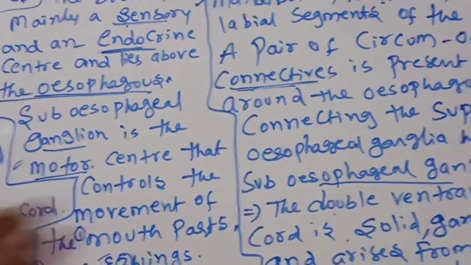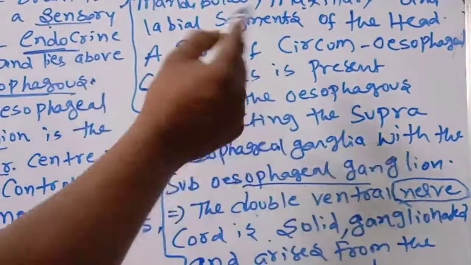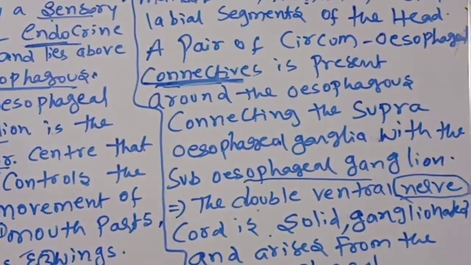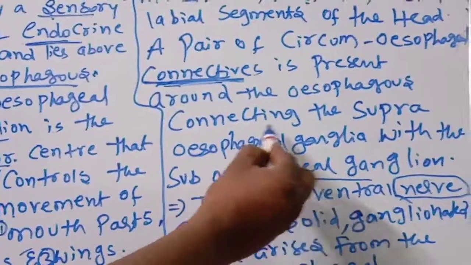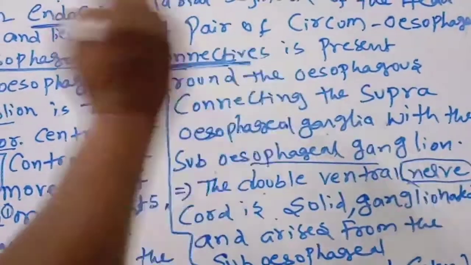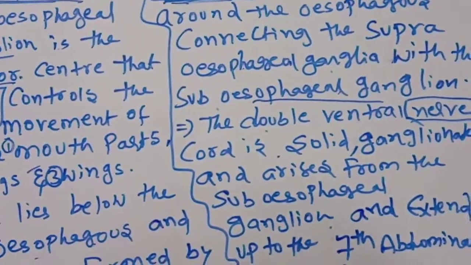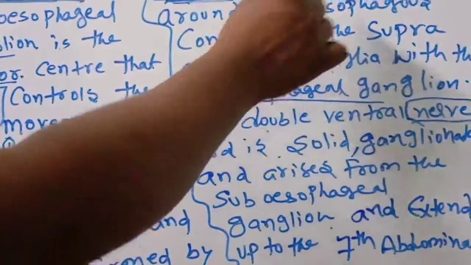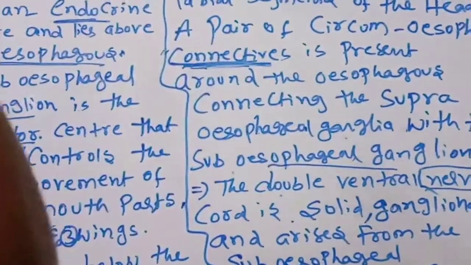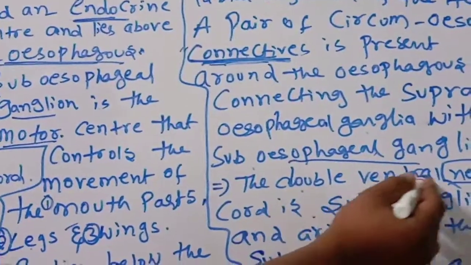A pair of circumesophageal connectives is present around the esophagus, connecting the supraesophageal ganglia above the esophagus with the subesophageal ganglia below it. The double ventral nerve cord is also present.